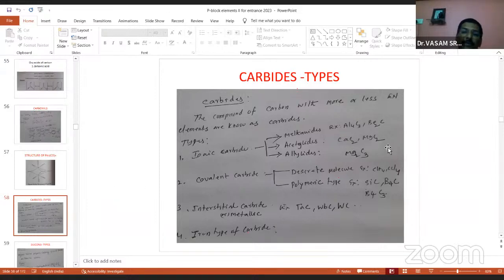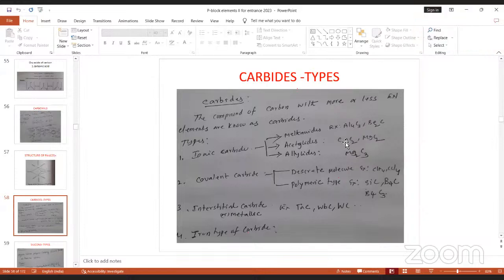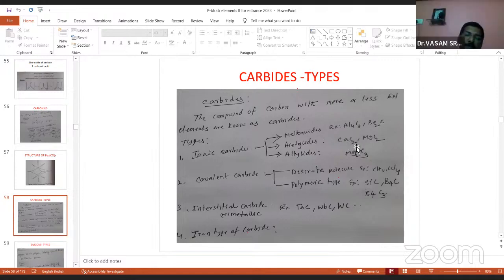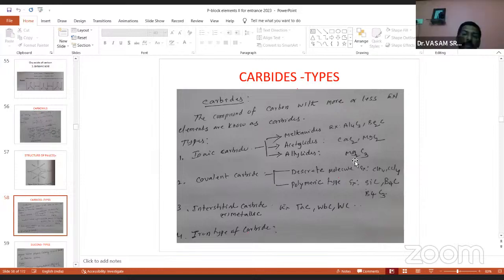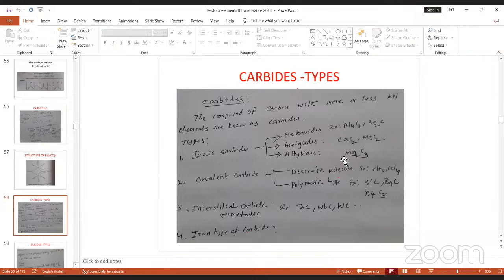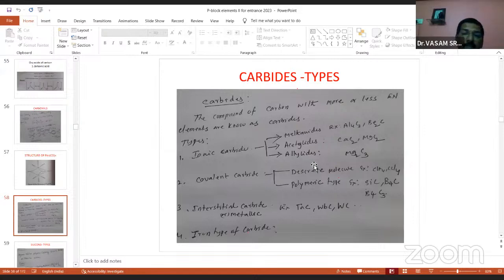Since these two produce methane gas, they are methanides. Calcium carbide, when dissolved in water, produces acetylene. That's why this carbide is called an acetylide carbide. For example CaC2. Suppose you take Mg2C3, magnesium carbide, when dissolved in water it gives allylene. That's why this carbide is called an allylide carbide. So, dear students, you remember the 3 names: a methanide example, an acetylide carbide example, and an allylide carbide example.